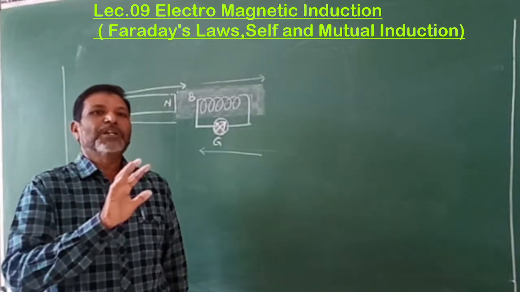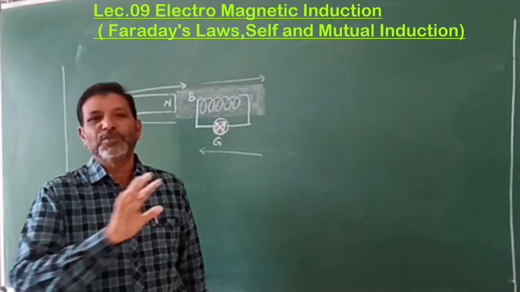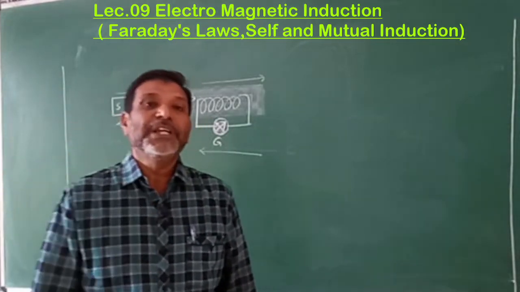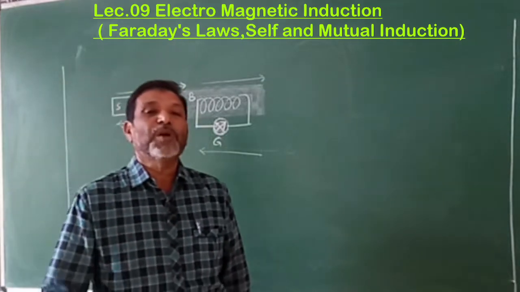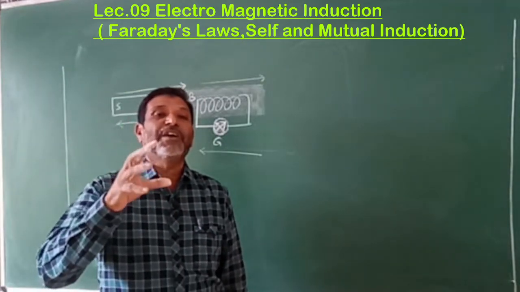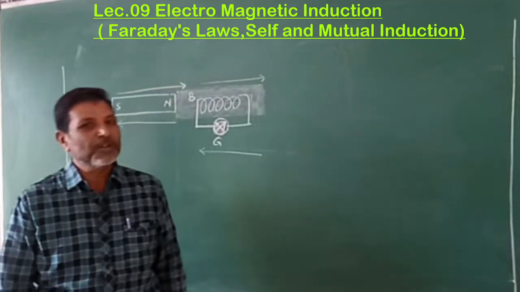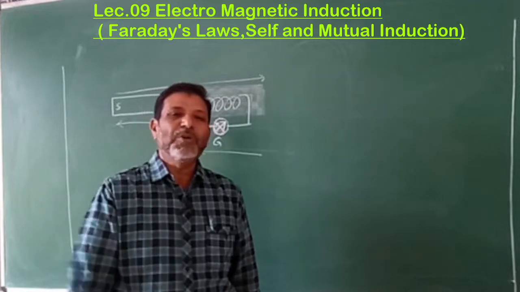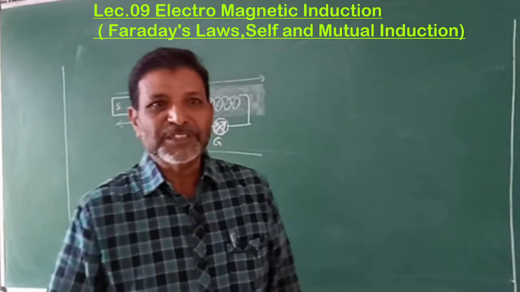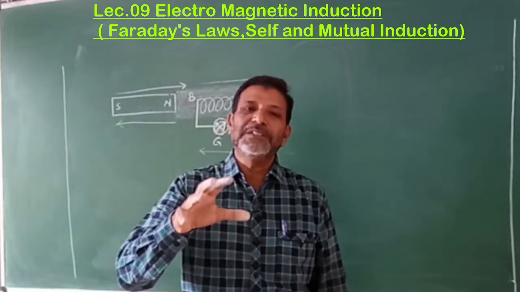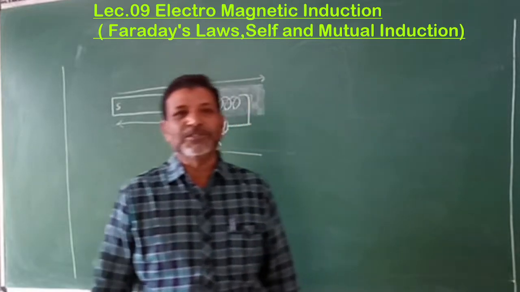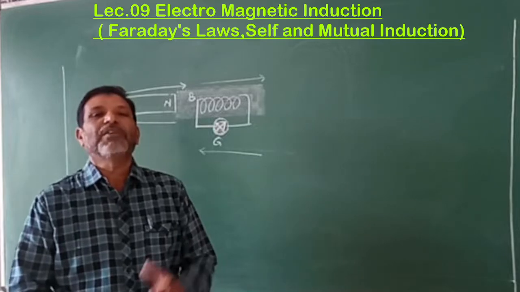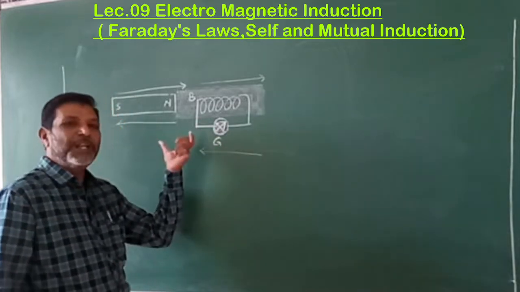If both are at rest, there is no current. Second, the amount of current produced is proportional to the speed of the motion of the magnet or the coil. If the speed is more, the current produced is more. If the speed is less, the current produced is also less. These are the two important observations we got using this simple experiment.